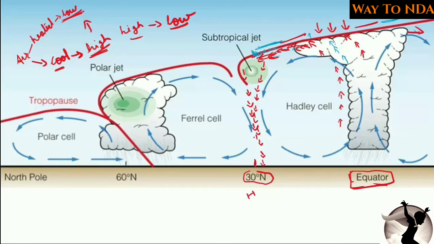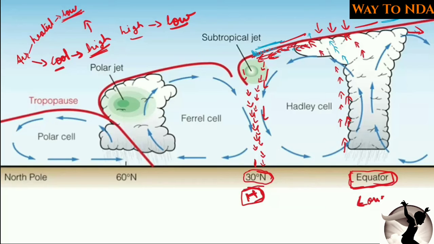We know that the air which is cool will create a high pressure. So at the 30 degrees north latitude, it will create a high pressure area, the subtropical high. This is the high pressure area, and here at the equator is the low pressure area. Why? Because here the temperature is high, and the air was getting heated and going outside. Here, because of the sinking of the cold air, the high pressure area is created.